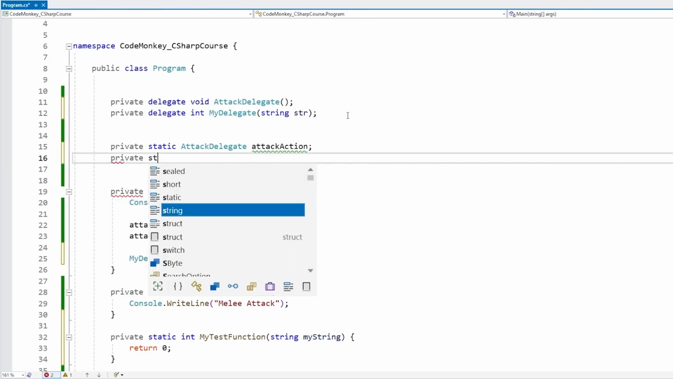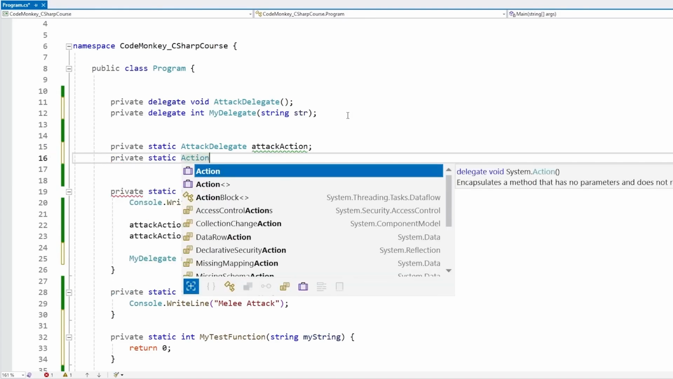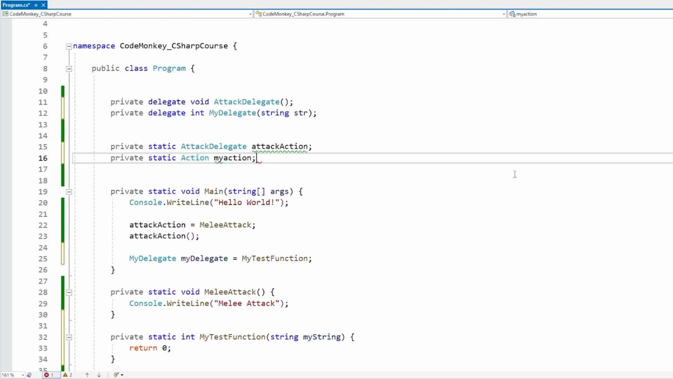So let's make a field and let's make it of type action, which by the way exists inside the System namespace. So action, let's call it my action. And we can inspect the action in order to see the function signature for this delegate. And yep, this is a delegate that returns void and takes in no parameters. So pretty much exactly the same that we defined up here.